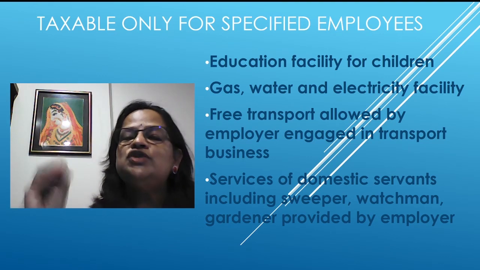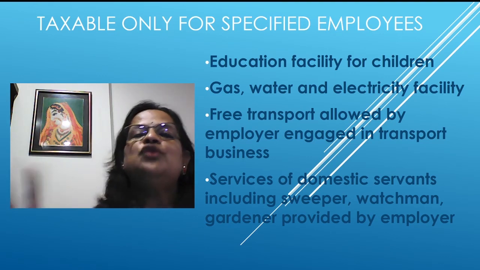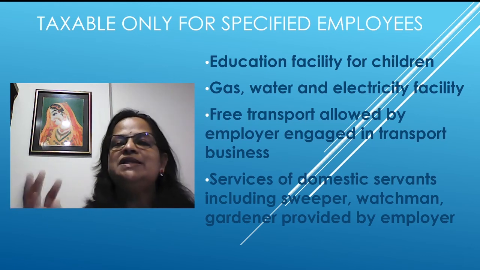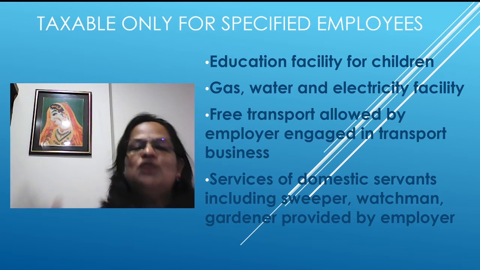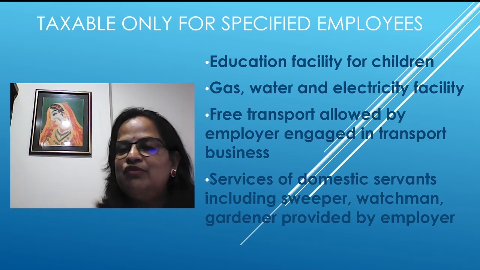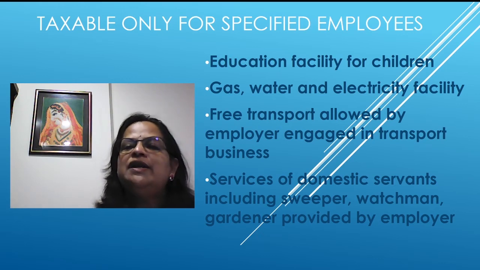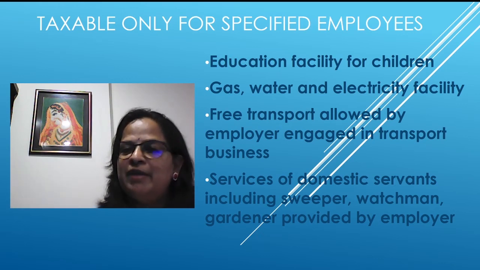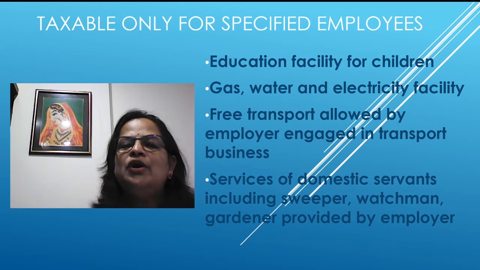So 50,000 annually, 50,000 divided by 12, close to 4,000 if your monthly salary, if a person is getting that, they will be specified employees. So it will be taxable. So what are all the items? Education facility for children, gas, water and electricity facility provided by the employer will be taxable. Free transport allowed by an employer engaged in transport business.